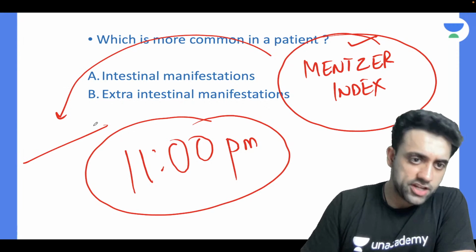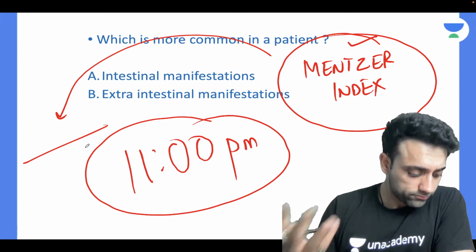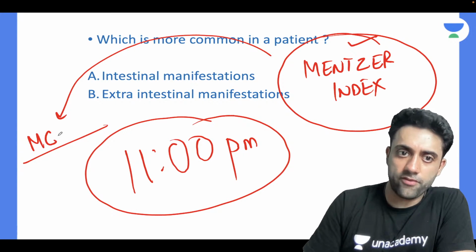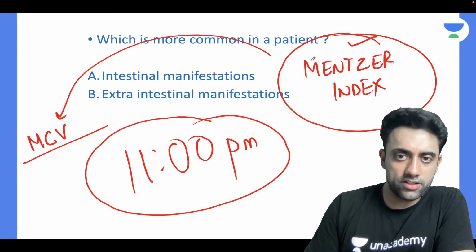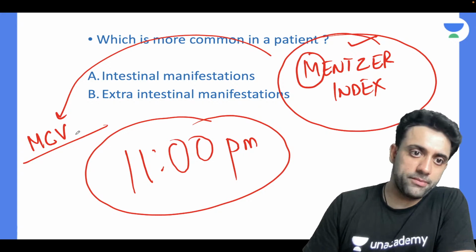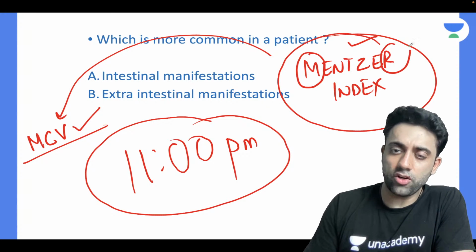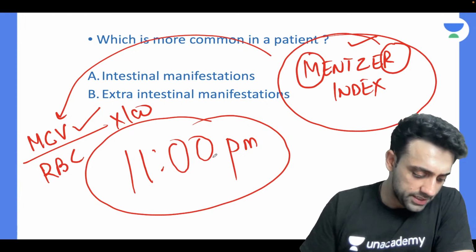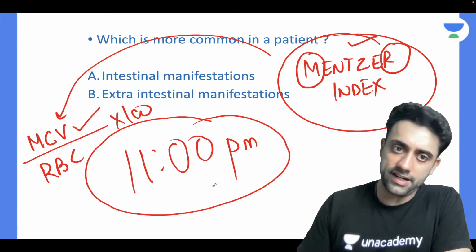Who will tell me? Dash by dash into 100. Yeah, Osama, very good. So, M for Mentzer, M for MCV. The first letter of Mentzer is M, so MCV. The last letter of Mentzer is R, nothing but RBC. So MCV upon RBC into 100. MCV upon RBC into 100. That is the Mentzer index.